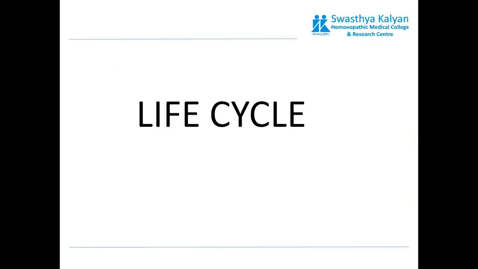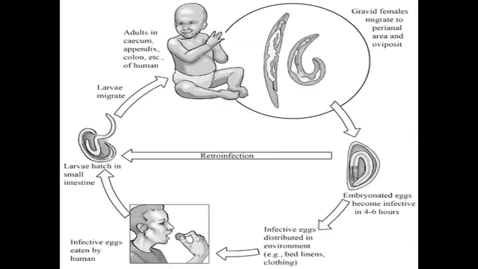Now, let us discuss its life cycle. We have a pictorial diagram to help you understand. The adult worm usually resides in the cecum, appendix, and colon of humans, where the gravid female might migrate to the perianal region and oviposit. Oviposit means to deposit its eggs there in the perianal region.